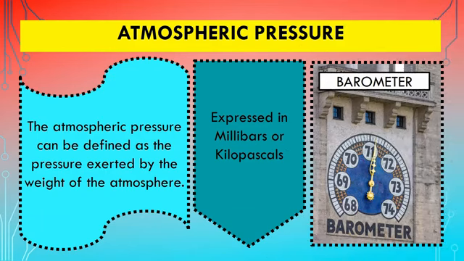The second element is atmospheric pressure. The atmospheric pressure can be defined as the pressure exerted by the weight of the atmosphere. We normally think that the air doesn't have weight, air is light in nature, but it is not so. Air also has weight. Hot air is light, it does not exert much pressure, but cold air is heavy, it exerts a lot of pressure on the surface of the earth. We make use of a barometer for measuring this air pressure. That is expressed in millibars or kilopascals.